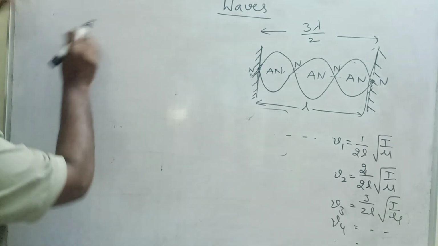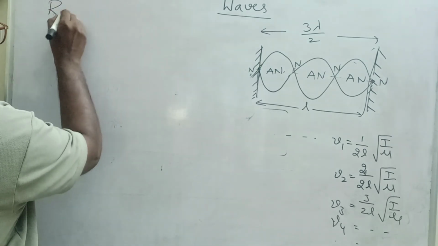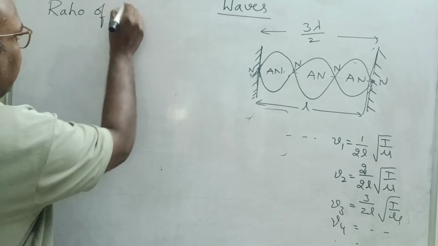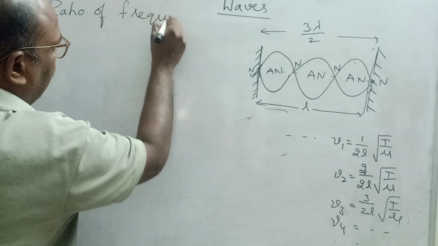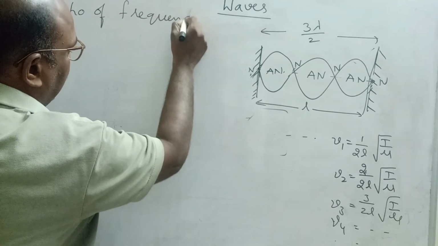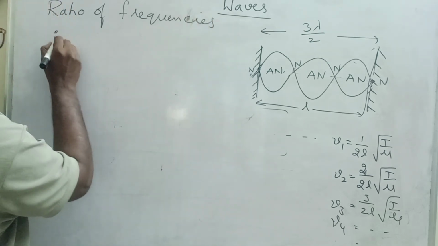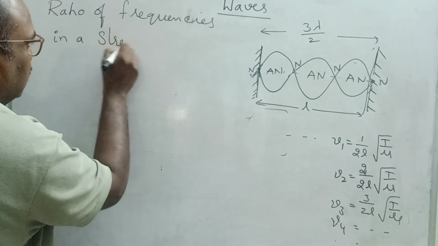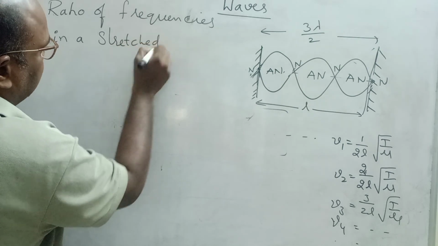See, children, once again I am repeating. The question is, what is the ratio of frequencies in a stretched string?